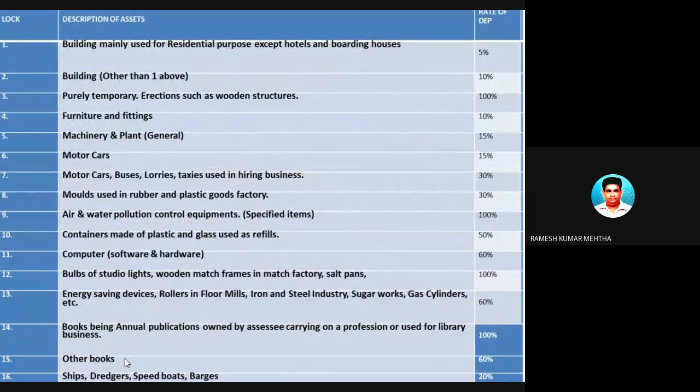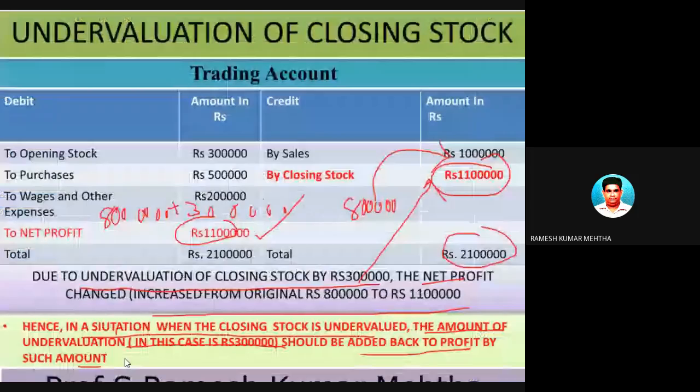So hope you have understood this particular topic of what are the rectifications which we have to do, what are the items which have to be added, what are the items which have to be deducted, and many other aspects.